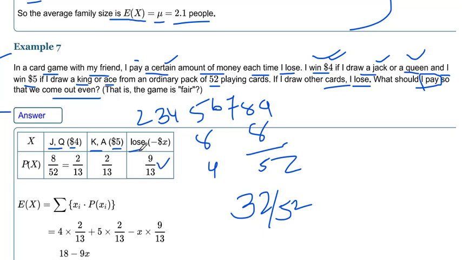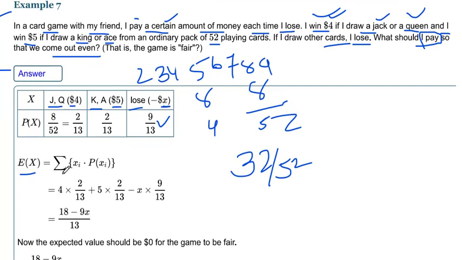Okay, let's say if I lose, I will pay the money x dollars. Its probability is 9/13. So we have counted the probability of all the random variable outcomes, winning and also losing. Now let's find out the formula of expected value. It's sigma xi into p(xi).